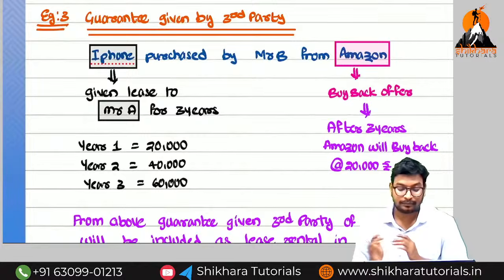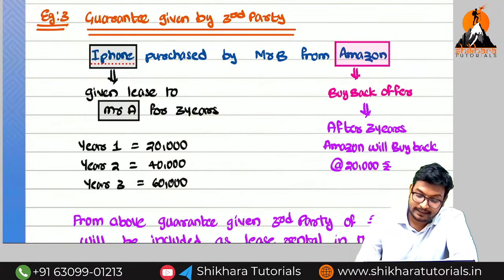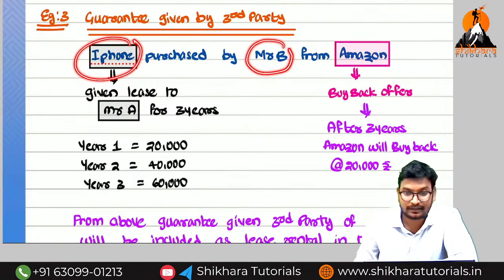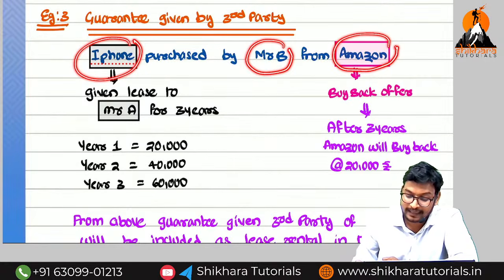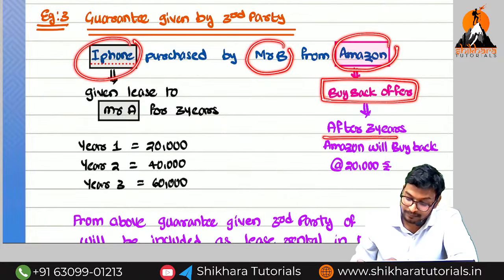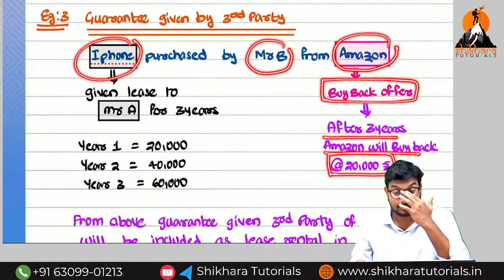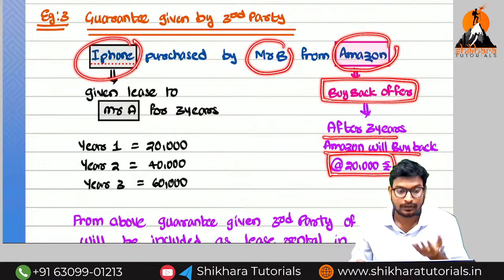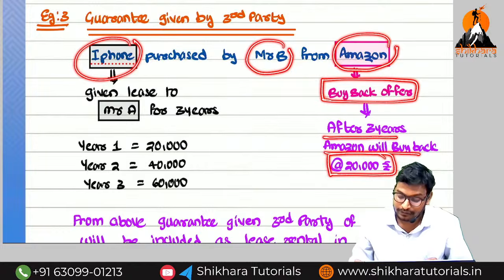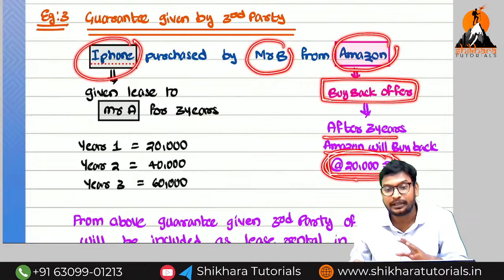So if you see the example of example 3, the guarantee is given by whom? A third party. For example, an iPhone purchased by Mr. B from Amazon. Amazon has given a buyback offer. What is the buyback offer here? After 3 years, Amazon will buy back the phone at the rate of how much? 20,000. What is the meaning of this? After using that phone, after the 3 years, if you give it to Amazon, how much amount is he going to pay? He is going to pay 20,000. This 20,000 is called what? Guarantee provided by whom? Amazon.